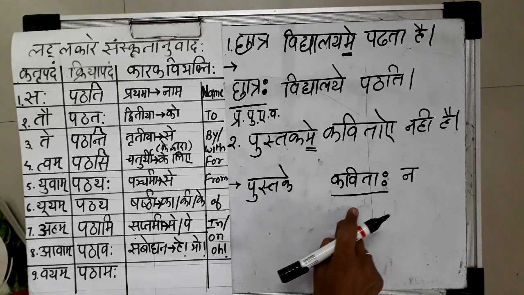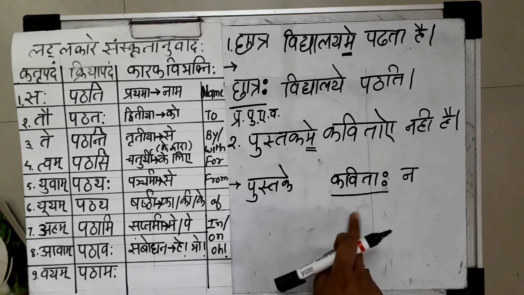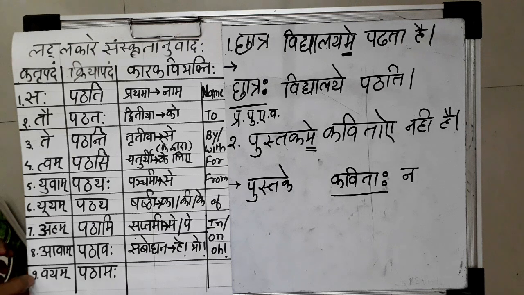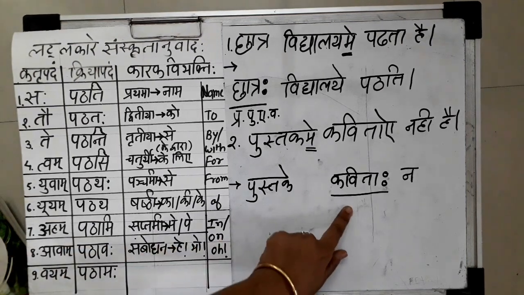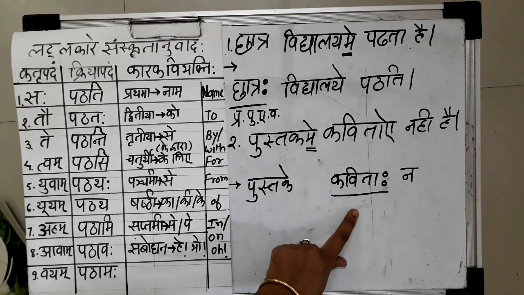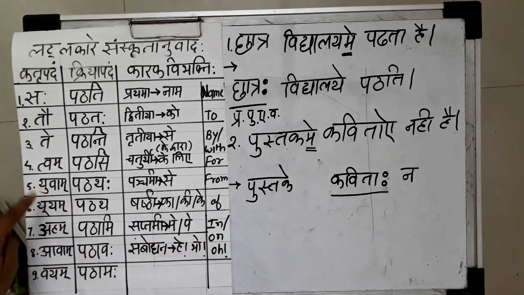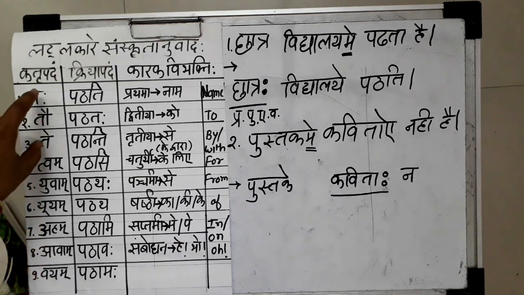Now after identifying the subject, we have to identify the position of the subject from 1 to 9. This Kavitaha word is not from these 6 words: Tvam, yuvam, yuyam, aham, avam, vayam. So it must be from the first 3 words.